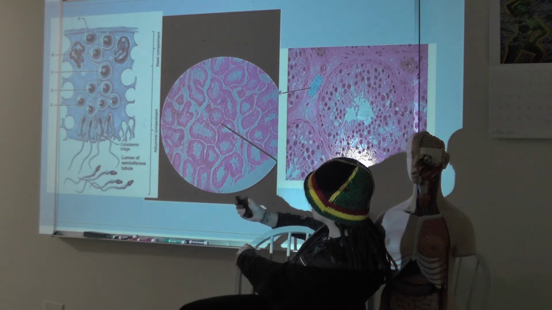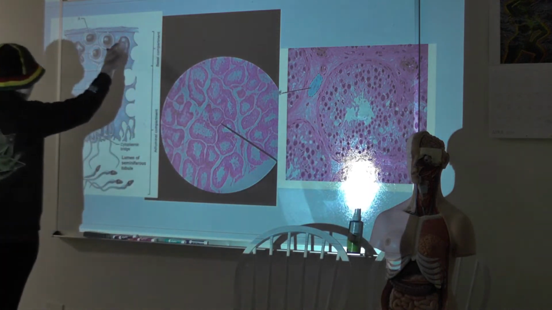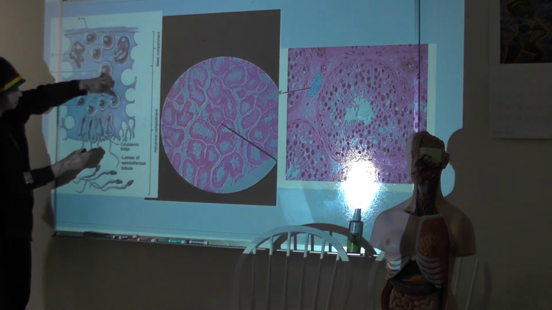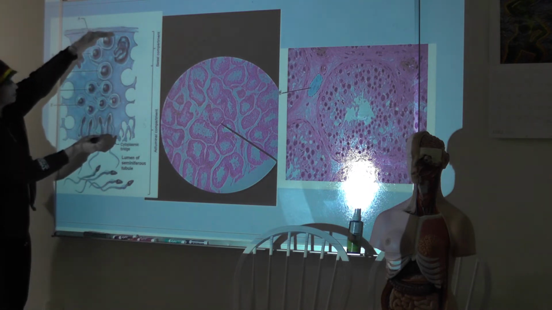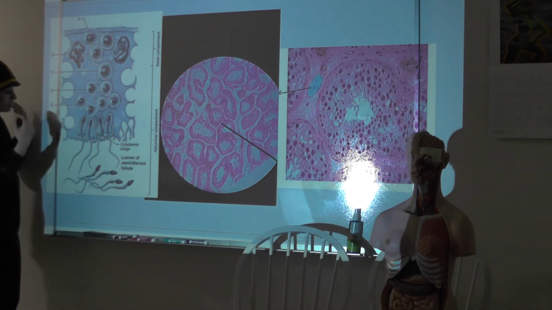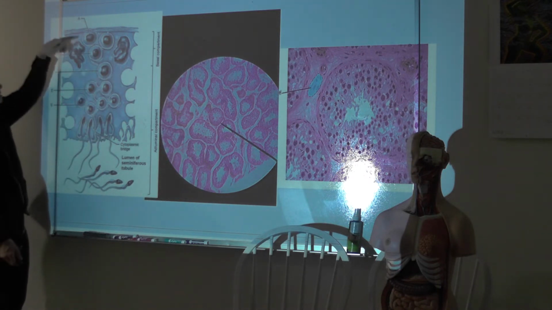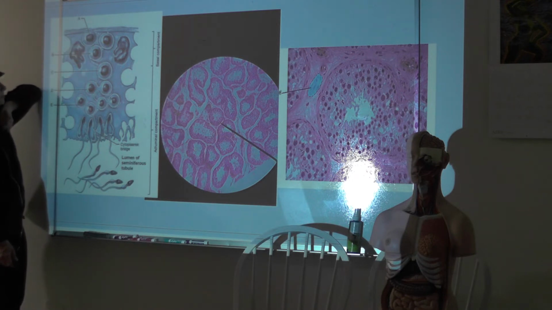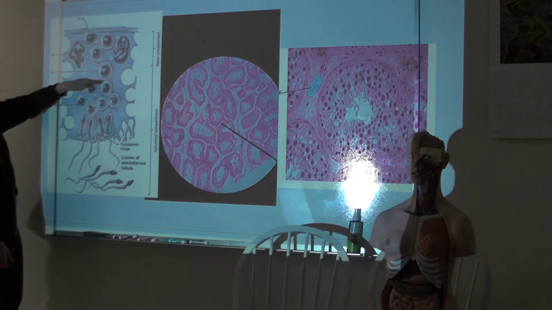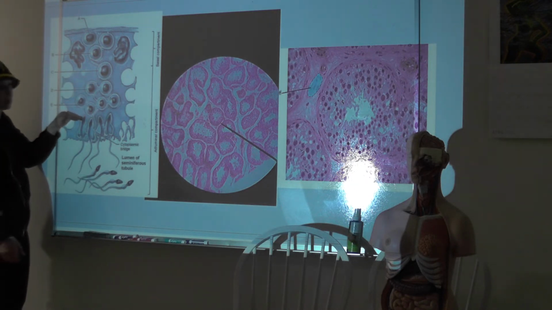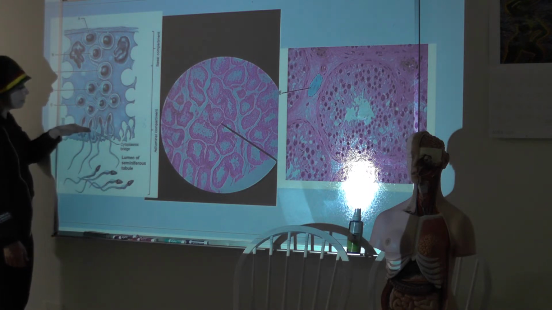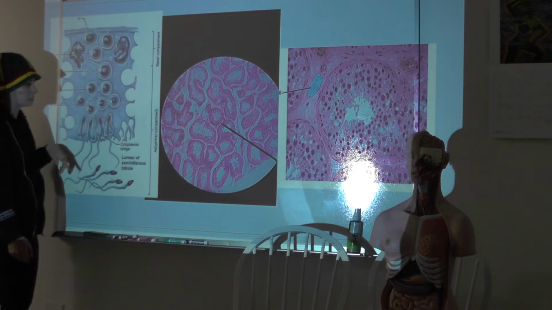Alright, so what's really weird, but I'm glad that we have this picture, is what if I were to put a figure on there and ask you to label all these cells? Well, this big huge blob is the Sertoli cell, or nurse cell. They're huge, and they're supporting these developing spermatocytes as they're going through meiosis. So what's A? That's a spermatogonium. What's B? It's a daughter cell. What's this? This is a spermatocyte. These are different spermatocytes at various levels of development. You don't have to worry about that, but you do need to know the cell types that we find. And down here we have the spermatids.